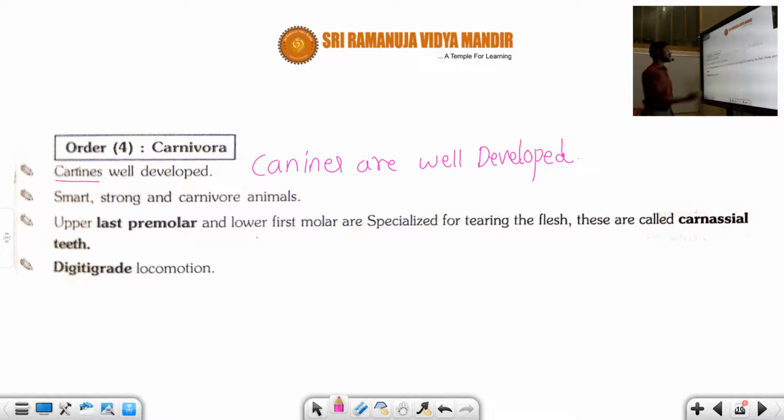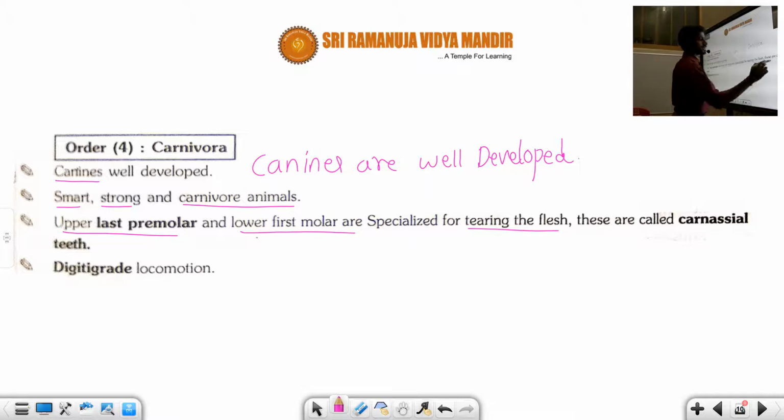Okay, and these are the smart and strong carnivore animals. Very strong carnivore animals. You can take the example of a lion. Here you can see the upper last premolar and the lower first molar are specialized for tearing the flesh. These are called the carnassial teeth. Very, very important point, student.